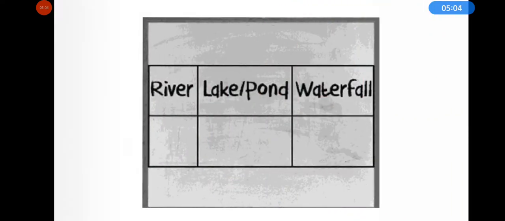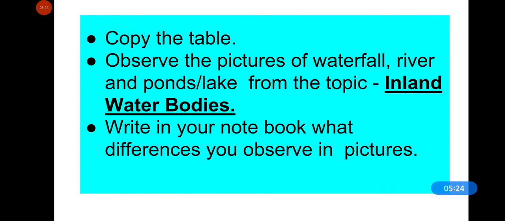Now, here you can see a table. You need to draw this table in your notebook. Make columns for river, lake, pond and waterfall. And open your content book. Look at the pictures of rivers, waterfalls and ponds from the section on inland water bodies.